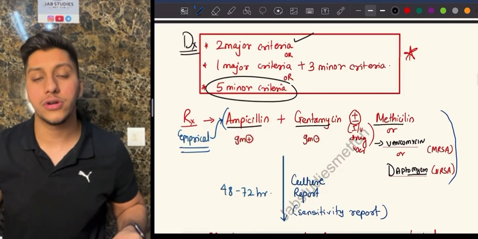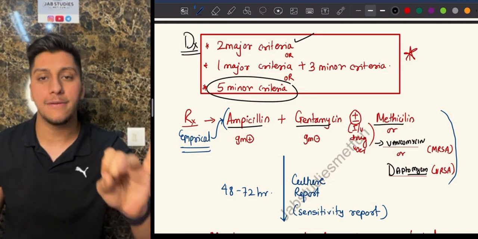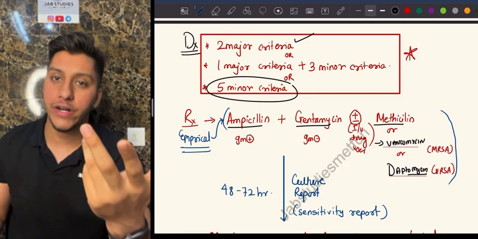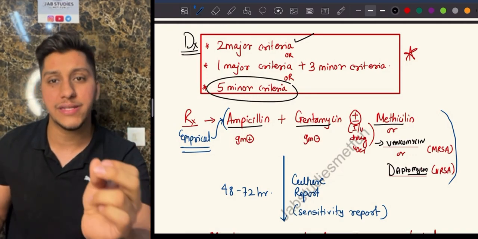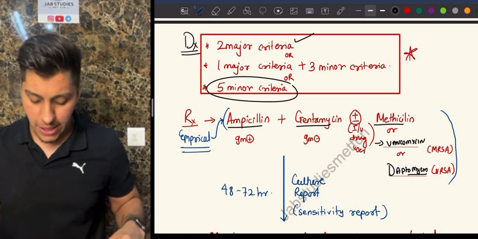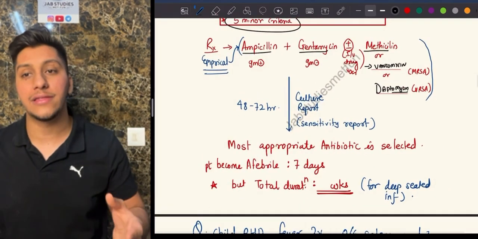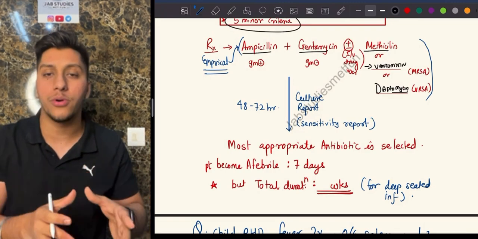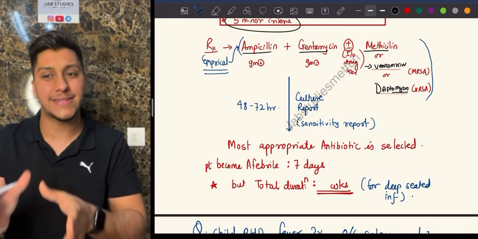Okay, so we talked about the empirical treatment, ampicillin plus gentamicin, and if it is an IV drug user, methicillin. If it is methicillin resistant, vancomycin. If vancomycin resistant, you'll give daptomycin. So after 2 to 3 days, you get the culture, and then you will give the most appropriate antibiotic to which the organism is sensitive.